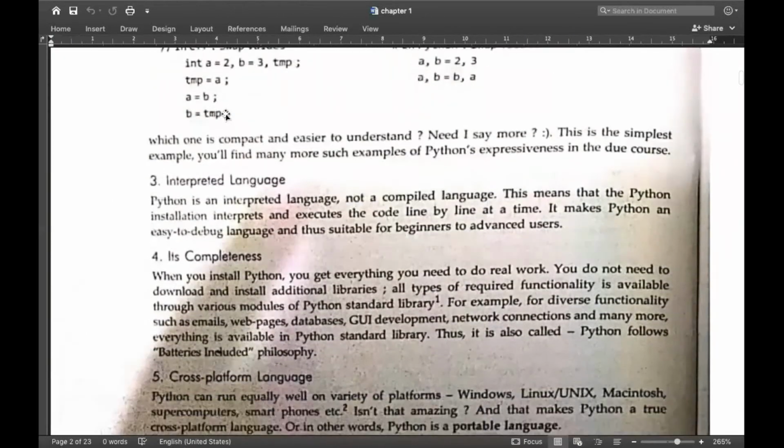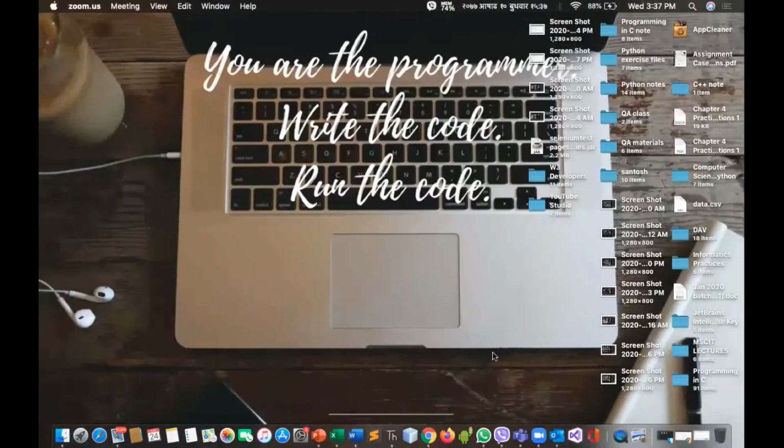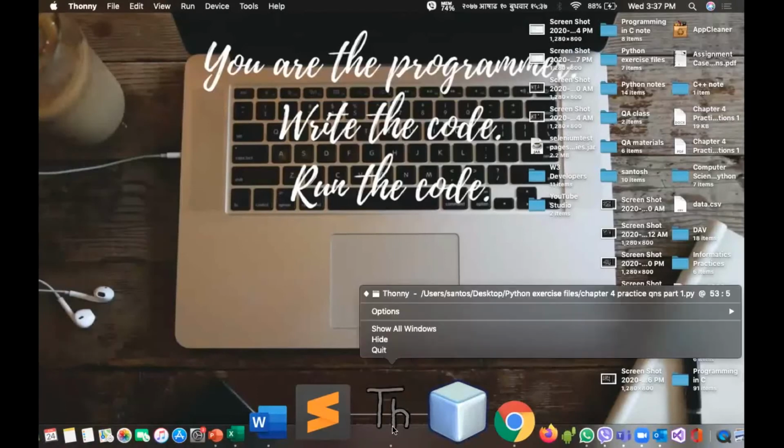Now, interpreted language. Interpreted means in Python, each line of code is executed one after another. That is, each line at a time. At a time, only a single line is executed. What does it mean?